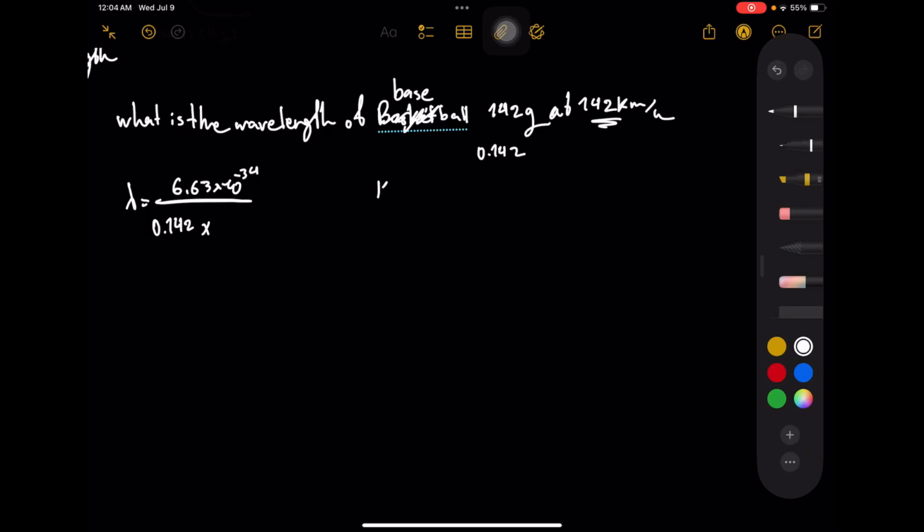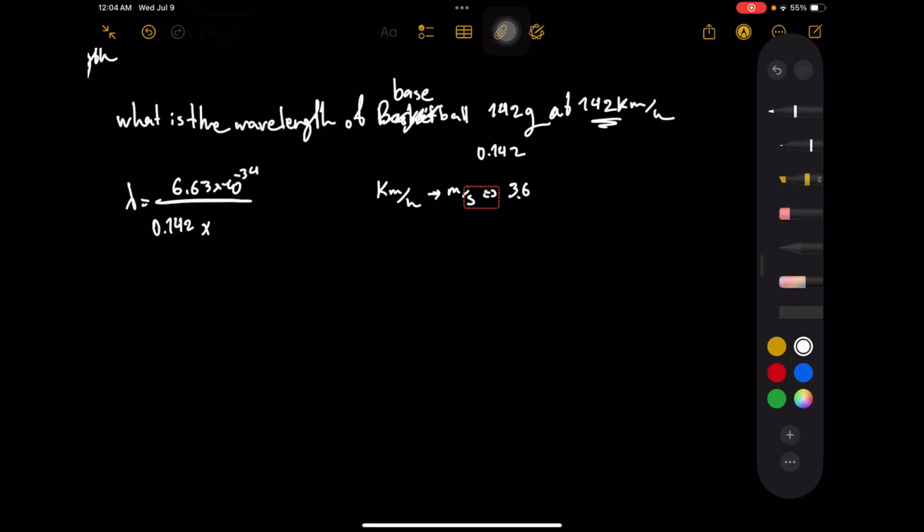In order to convert kilometers per hour to meters per second, you just have to divide by 3.6.